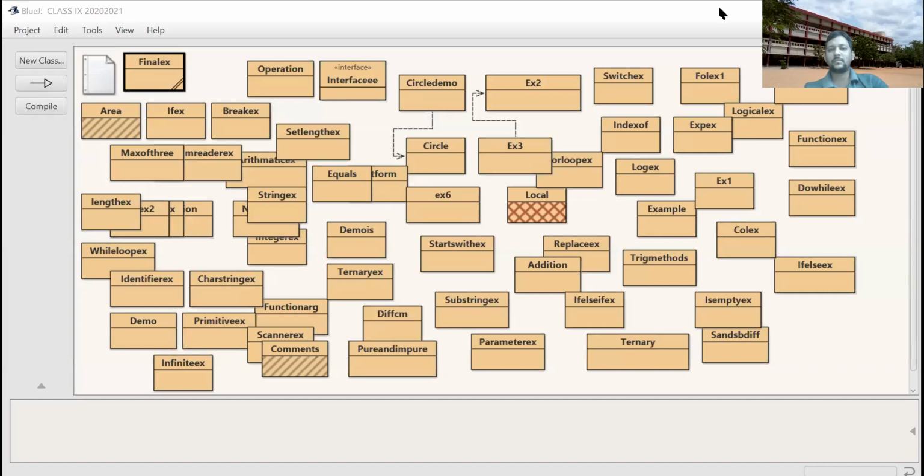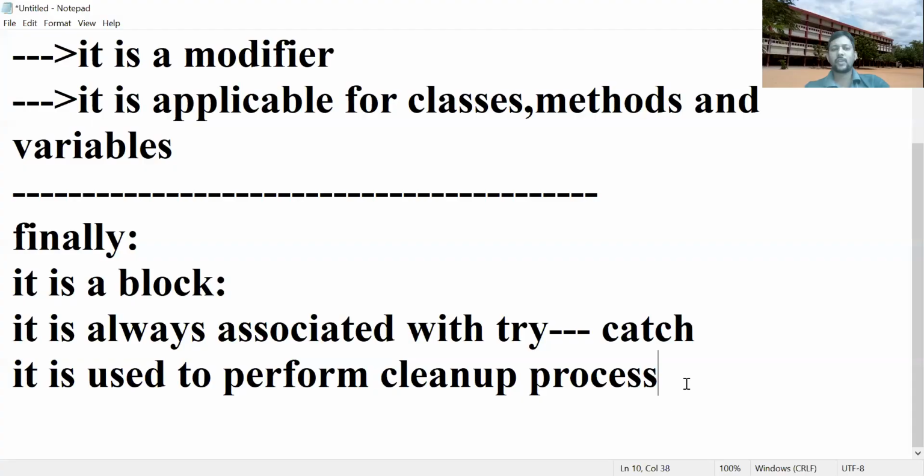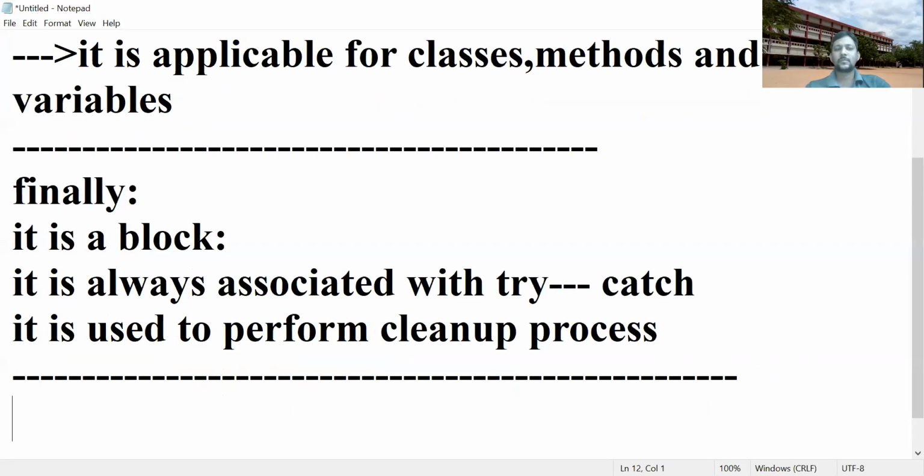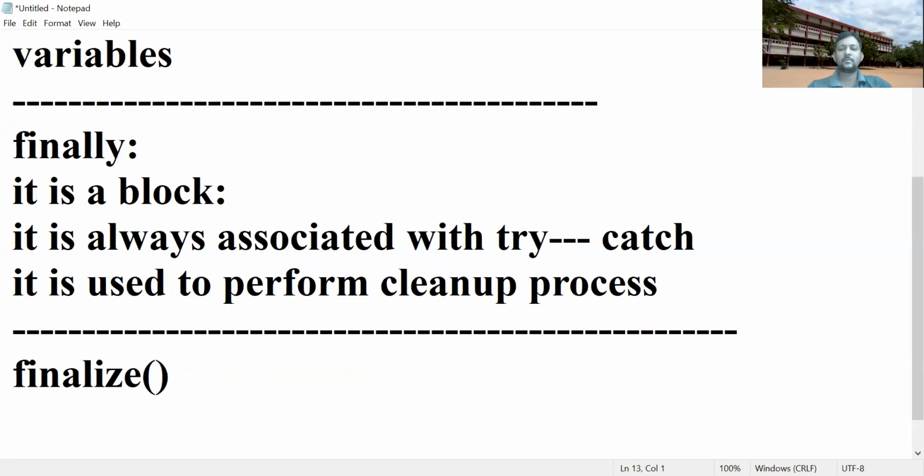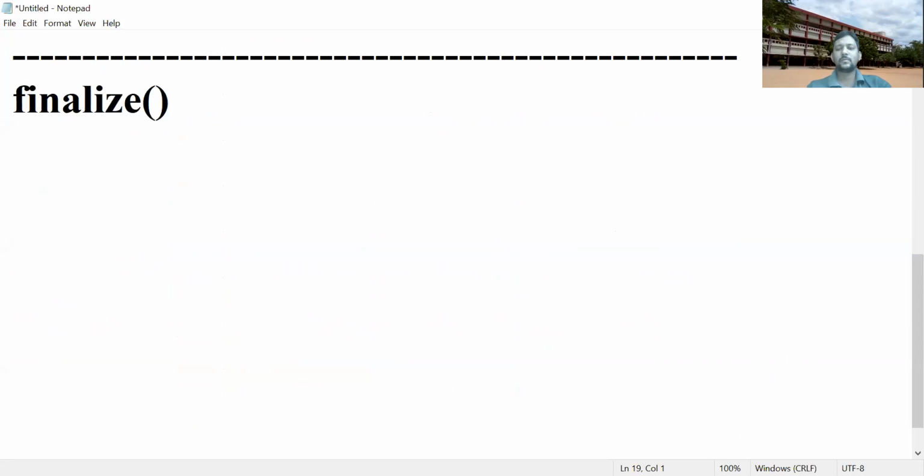Now the next one is what? Finalize method.